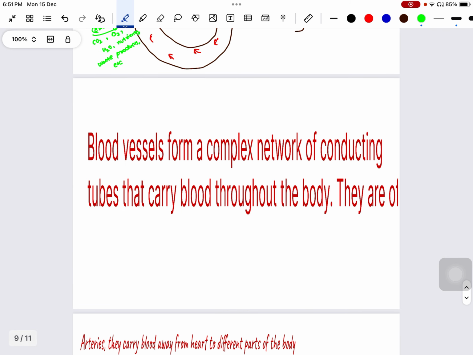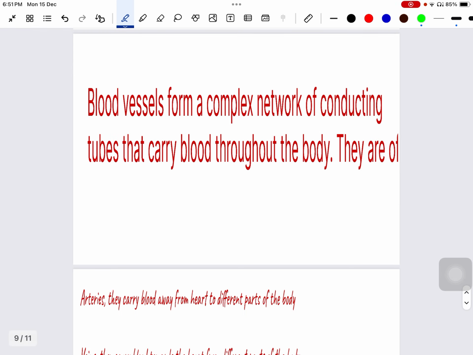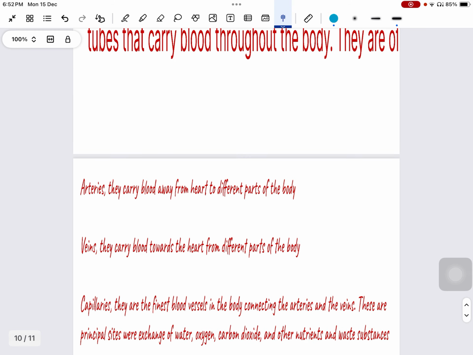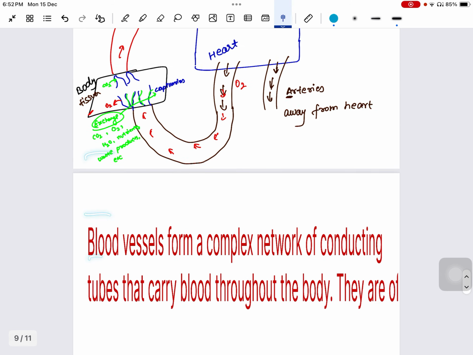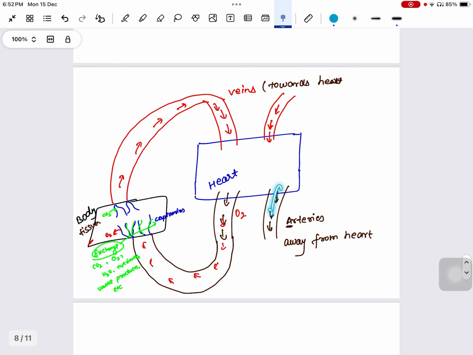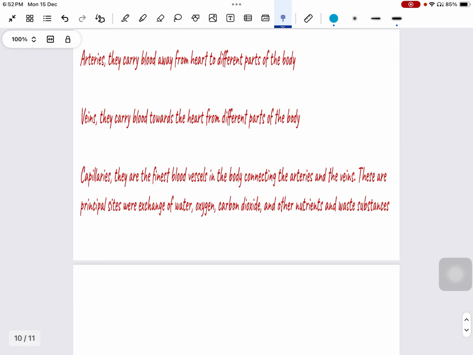Okay, so let's recap what we have studied. Blood vessels are nothing but a conducting tube that carries blood. Blood vessels are of three types: arteries, veins, and capillaries. Arteries carry blood away from the heart. Veins carry blood towards the heart, and capillaries are the finest blood vessels that interconnect arteries and veins, and exchange of nutrients, water, carbon dioxide, and other substances takes place in these capillaries.